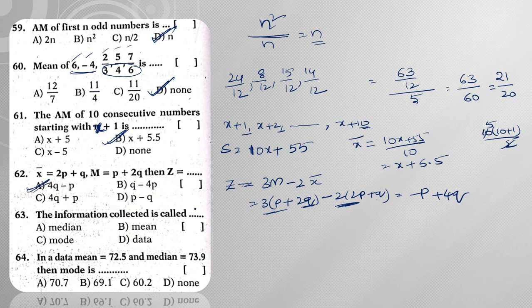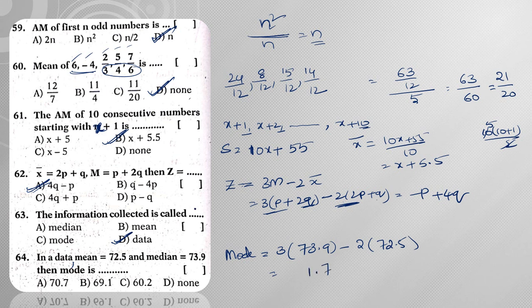4q minus p. The information that is collected is called data. In a data, the mean is 72.5 and the median is 73.9. Then what is the mode? We already know the mode is equal to 3 times the median minus 2 times the mean. So 3 times 73.9 minus 2 times 72.5.